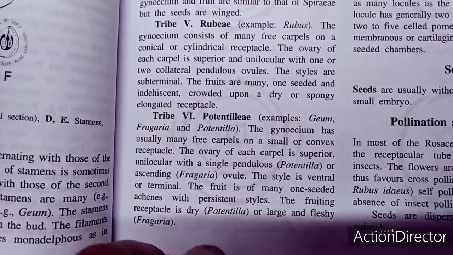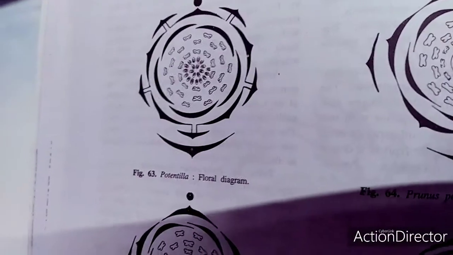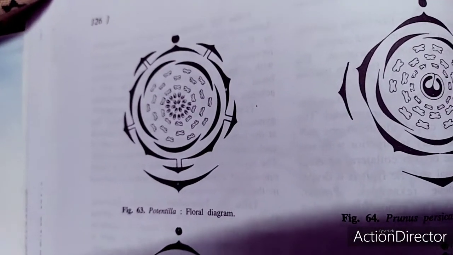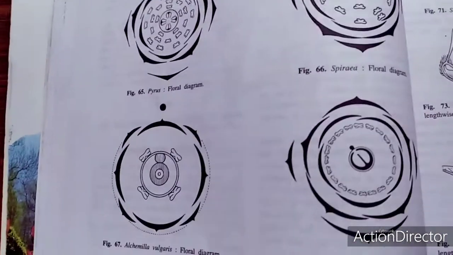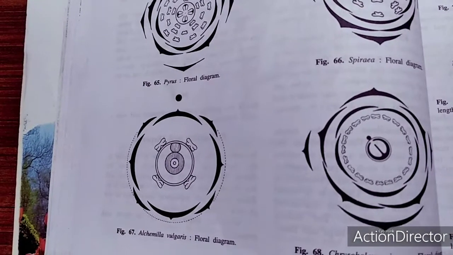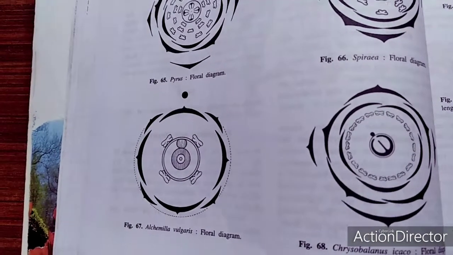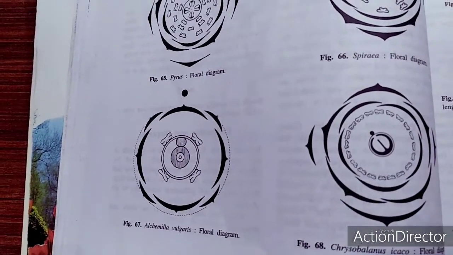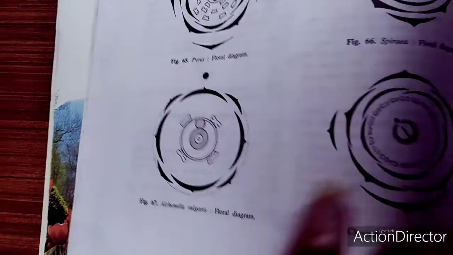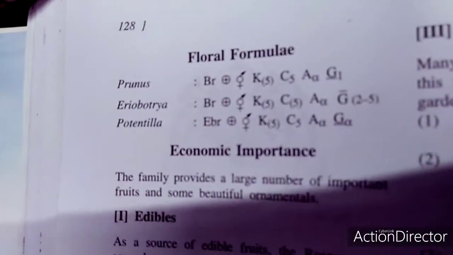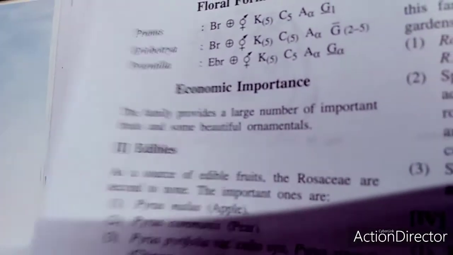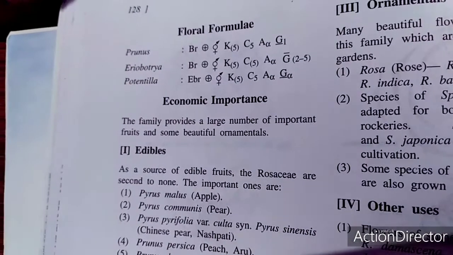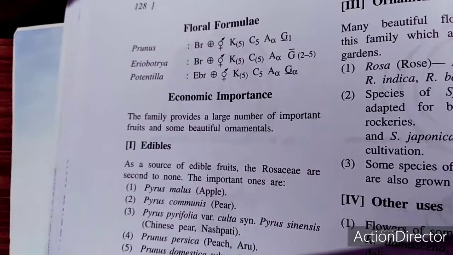So insect pollination is the main point we can share about this structure. These are the different floral diagrams, and the floral formula is actinomorphic, hermaphrodite, K5 fused, C5, A indefinite, G1 superior ovary in this case. This is the floral formula of different genera like Prunus, Potentilla, etc. This is a family which we recognize with Prunus persica, and Rosa is also there.